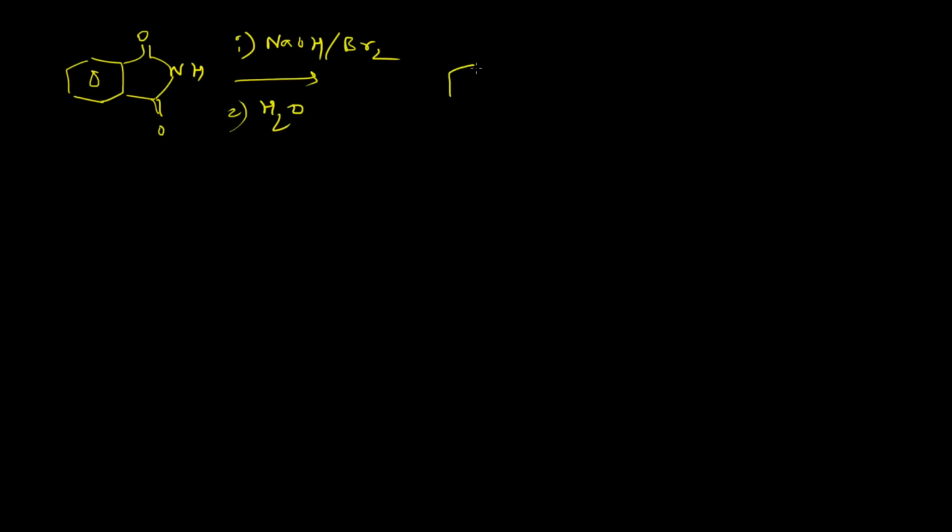then I am giving the mechanism, and then I will come to the product. So what will be the first step?